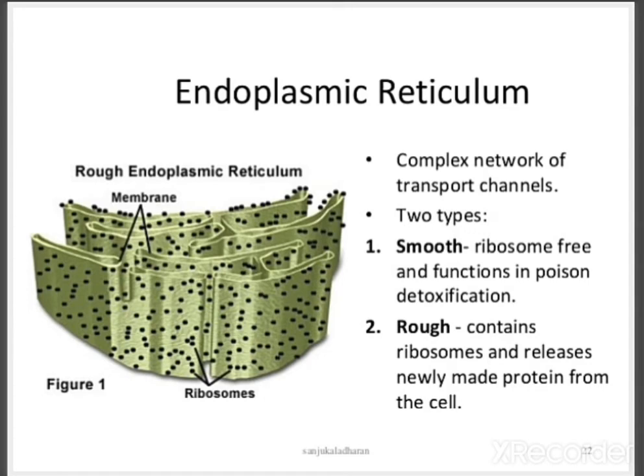Coming to the endoplasmic reticulum, when ribosomes are present over the endoplasmic reticulum, it is called rough endoplasmic reticulum. If these ribosomes are absent, it is called smooth endoplasmic reticulum. The main purpose of smooth endoplasmic reticulum is detoxification. It helps in removing poisonous substances present in the cell. And rough endoplasmic reticulum releases made proteins from the cell into the cytoplasm and then into other parts of the body.